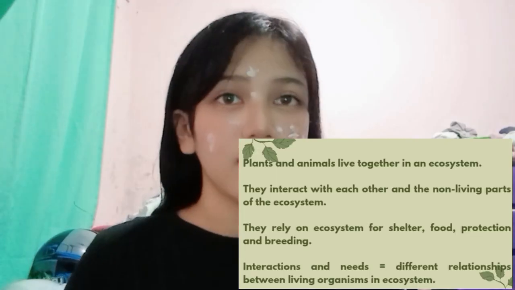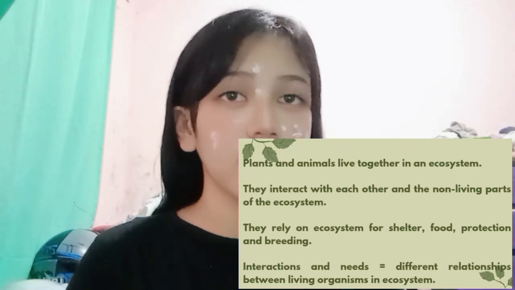Plants and animals live together in an ecosystem. They interact with each other and the non-living parts of the ecosystem. They rely on the ecosystem for shelter, food, protection and breeding. Interaction and needs create different relationships between living organisms in an ecosystem.